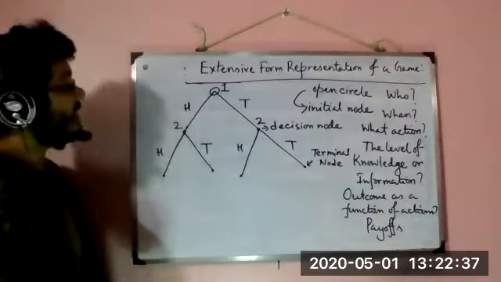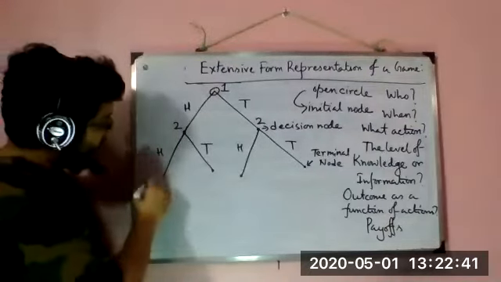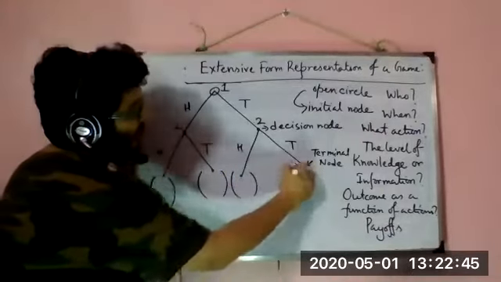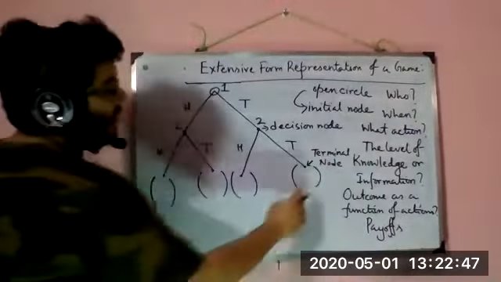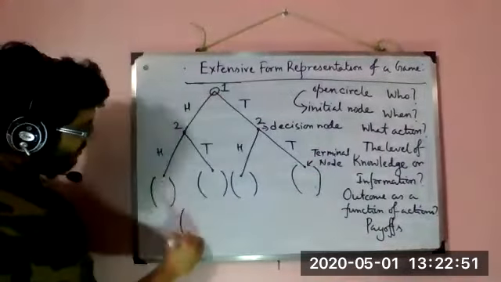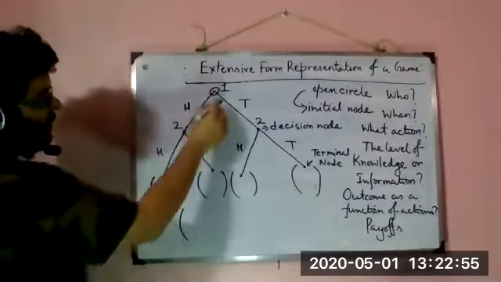Now, how to write the payoffs? Because our representation is extensive form, we write the payoff in these kinds of brackets. And what will be the general order of writing the payoff? See here, the game started with the play of player 1.